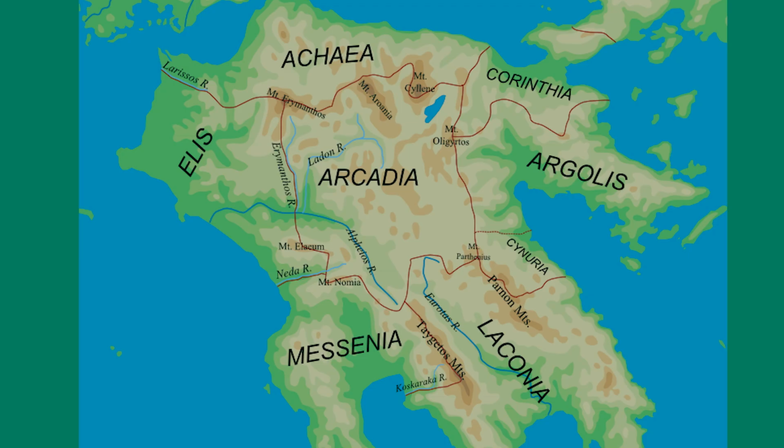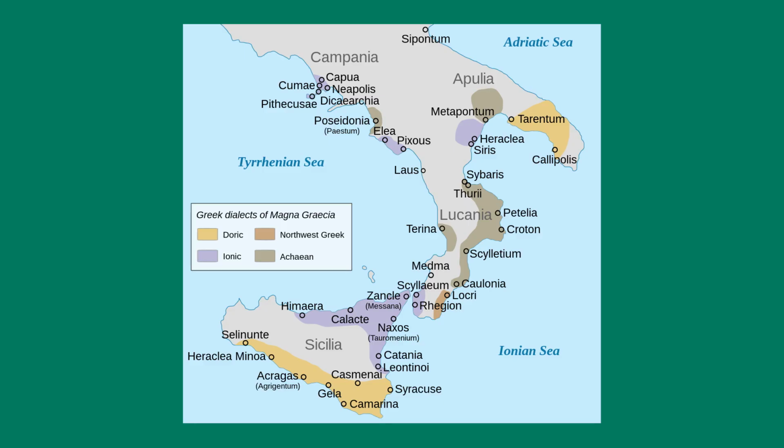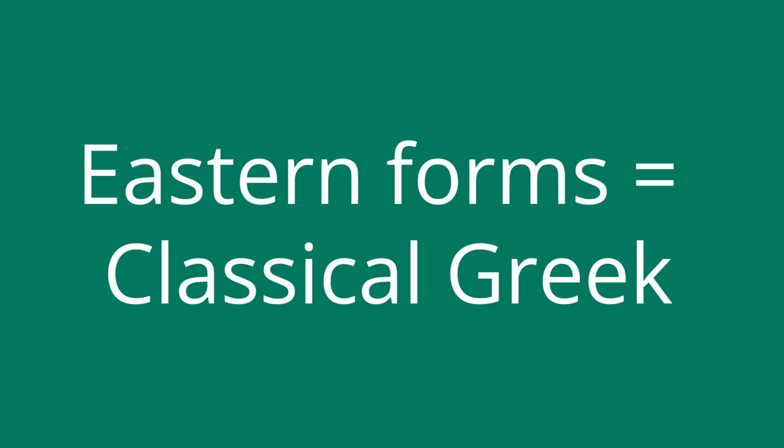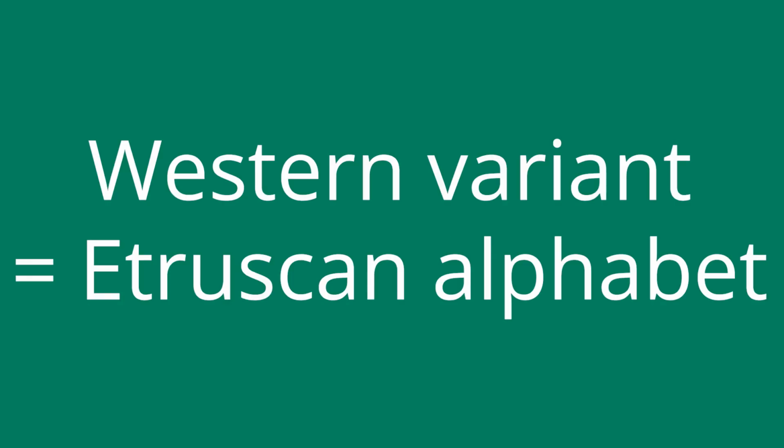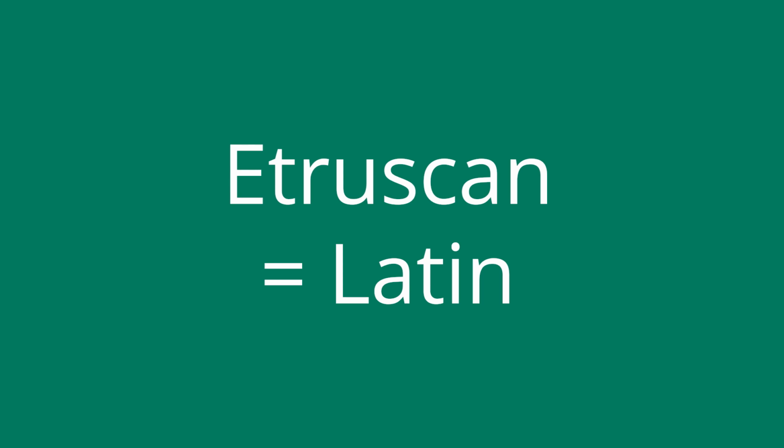In some Western dialects, like the dialect of Arcadia, a region in the central Peloponnese, or the dialect of Magna Graecia, the Greek colonies in Sicily and the southern part of the Italian peninsula, this letter was used as a simplification of this digraph. In the end, more conservative Eastern forms became the standard of Classical Greek, and thus Chi stood for kh and later kh. But the Etruscans took the Western variant of the alphabet, which used the letter to represent ks. Romans based their alphabet on that of the Etruscans, and that's where we are today.